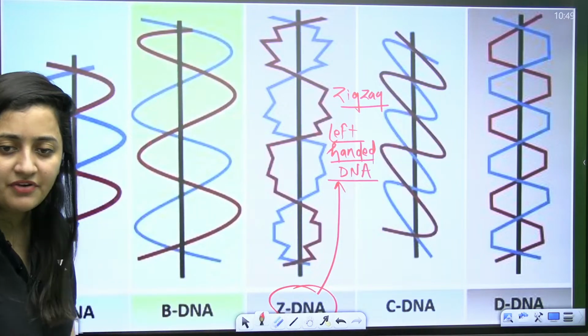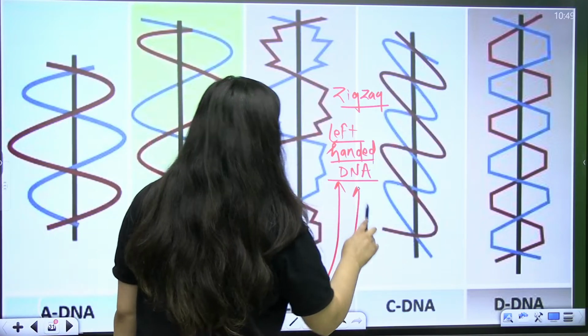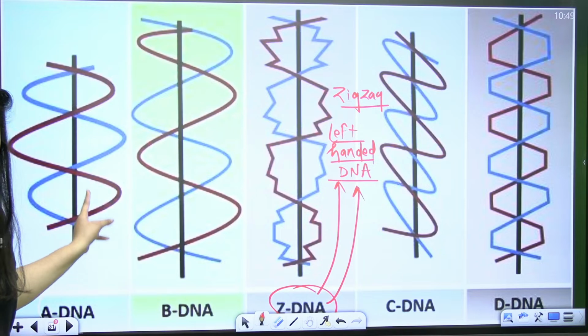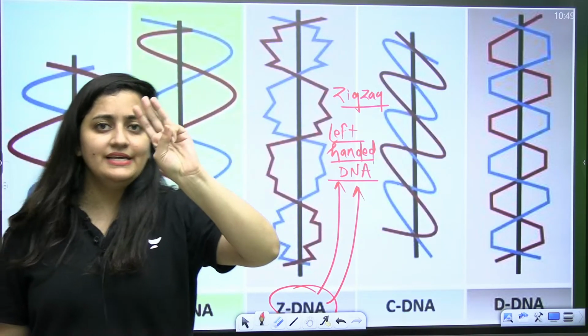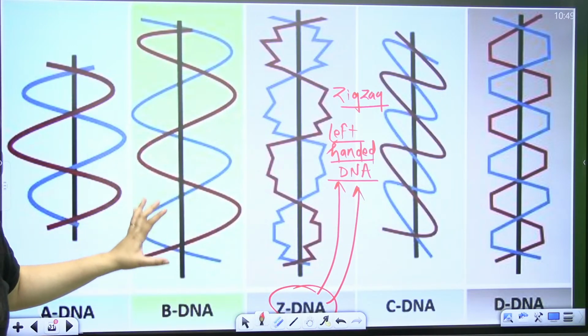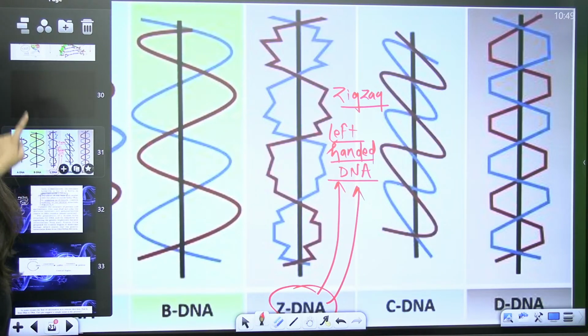So that's your homework: you will write a short note on A-DNA, B, C, D and Z. Z is zigzag, the left-handed DNA.